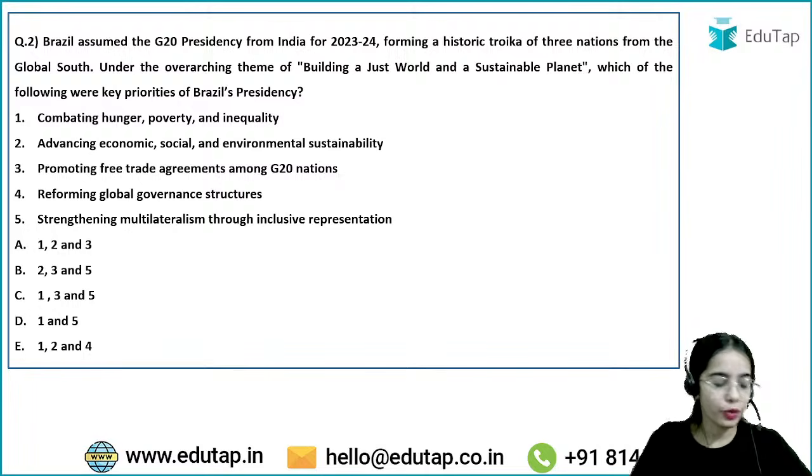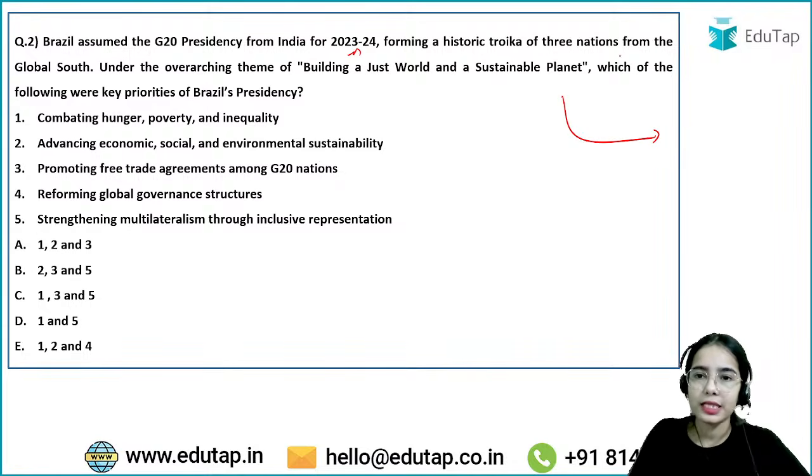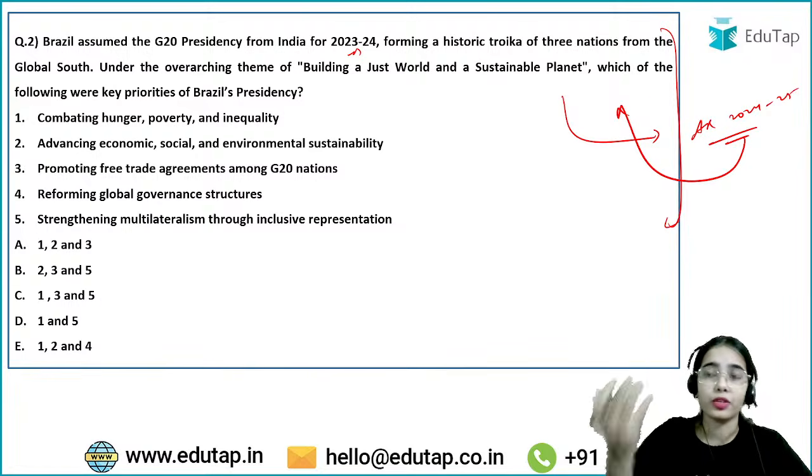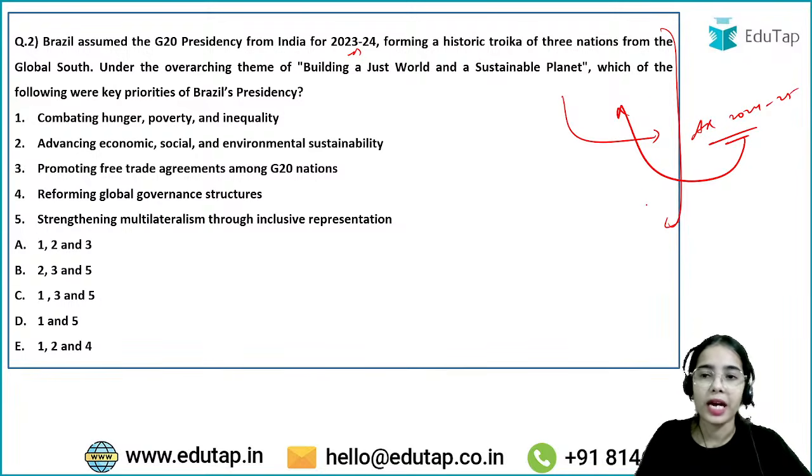Now coming to the second question, try to answer this question. This question might seem static, or it might seem that it is asking from 2023-24, but actually this was a part of the annual report of 2024-25. So even though a question is seemingly static, or from one or two years back, remember that such questions might be from the annual report or from the financial stability report. So such questions are important.